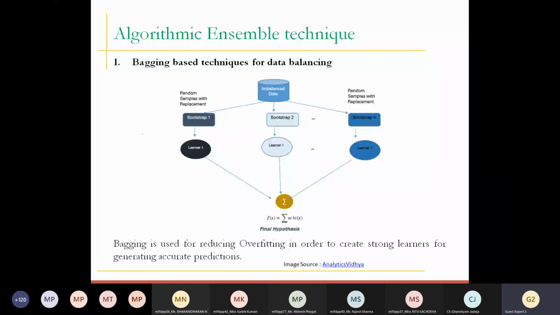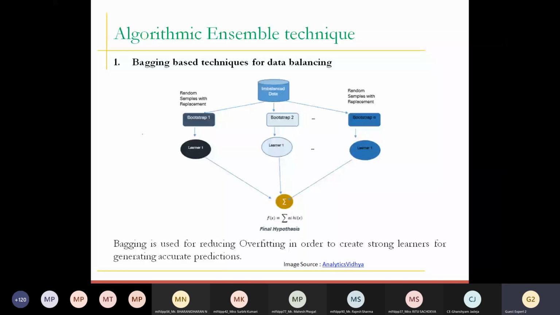It is not specifically being used to balance the data set, but you simply use a classifier which uses one of the techniques. You do not need to go for SMOTE and all those things. You can simply use a classifier like XGBoost or random forest classifier. It will basically help us to balance the data set without touching the data. As I said, I'm not going into detail about bagging and boosting, but let me just give you a brief about them. Trust me, nowadays people are preferring these ensemble techniques rather than the traditional models of machine learning.